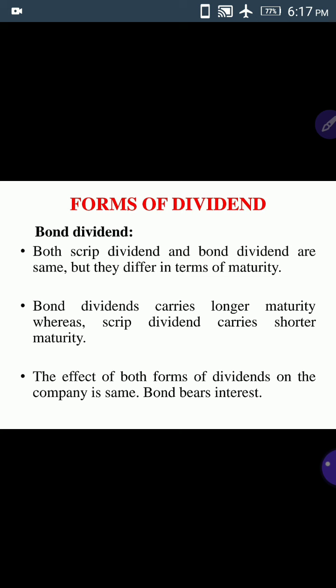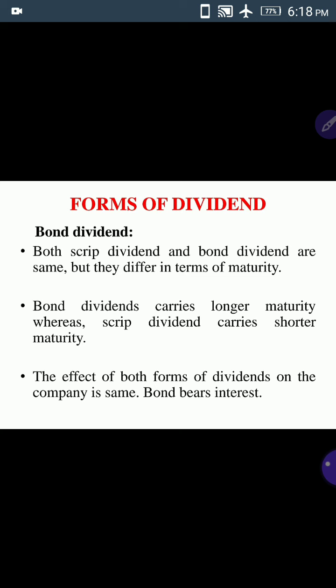So here we said that in scrip dividend, the company will issue promissory notes for a shorter period of time. Bond dividend carries a longer maturity period. So it is for a long period of time, whereas the scrip dividend carries a shorter maturity period. The effect of both forms of dividend on the company is the same.